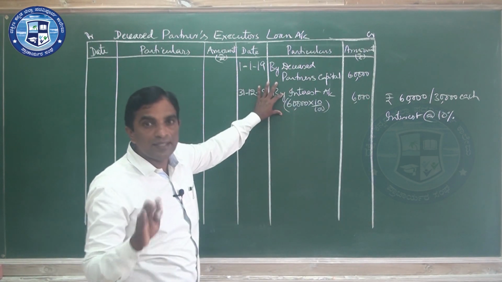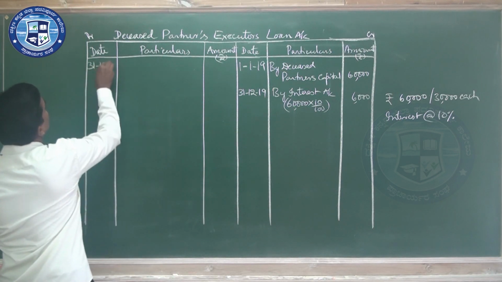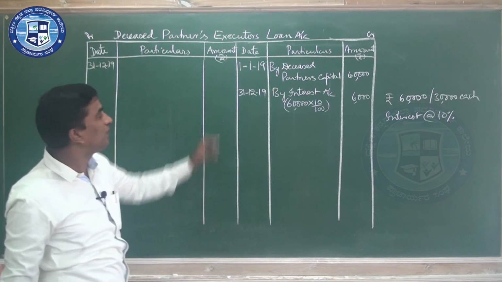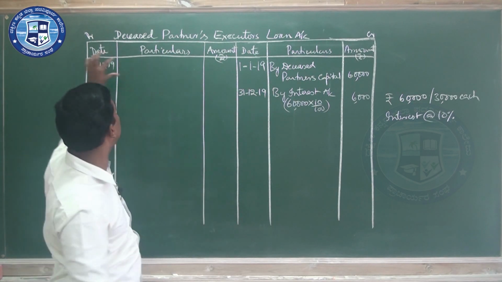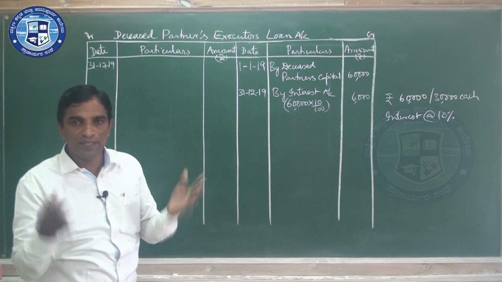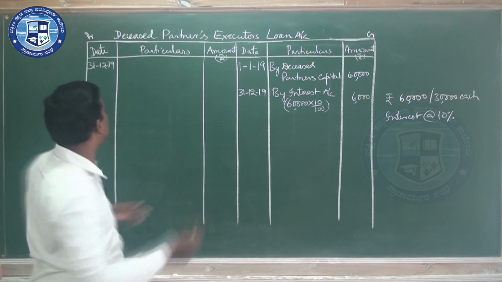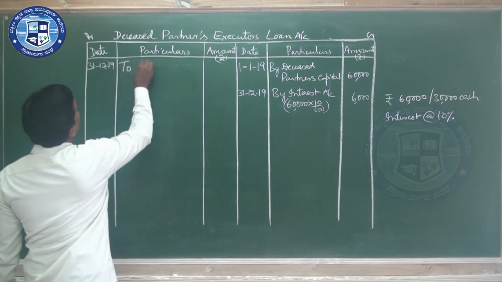After calculating, the same day you should write, because you have to pay the first installment with the interest. The first installment is 30,000. While paying, money decreases, that means the bank will be credited. So make it to bank account.